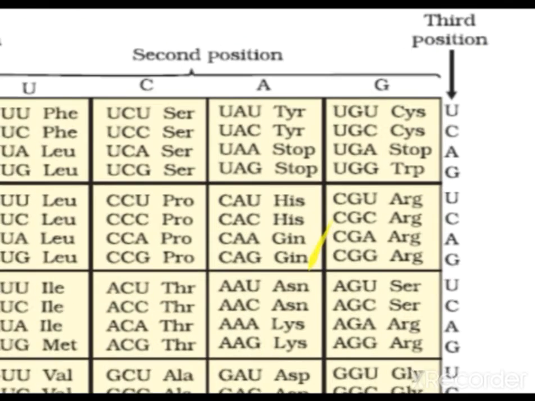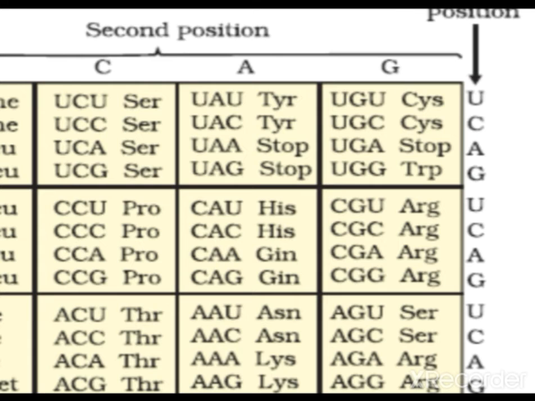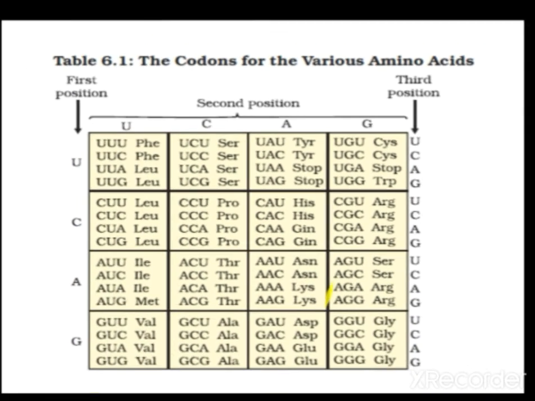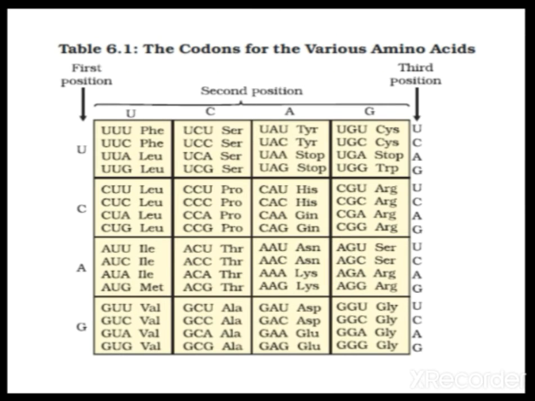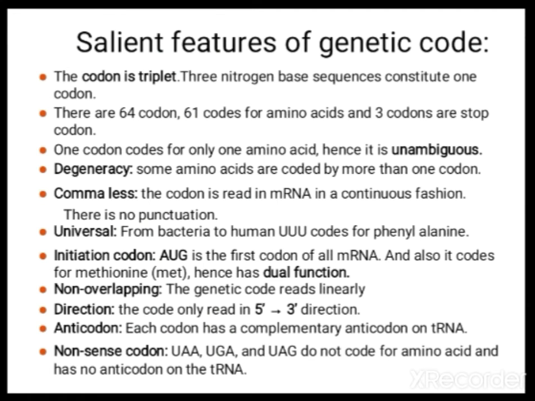Here you can see the stop codons: UAA, UAG and UGA. These 3 are stop codons. They don't code for any amino acid. One codon codes for only one amino acid, but some amino acids are coded by more than one codon also.